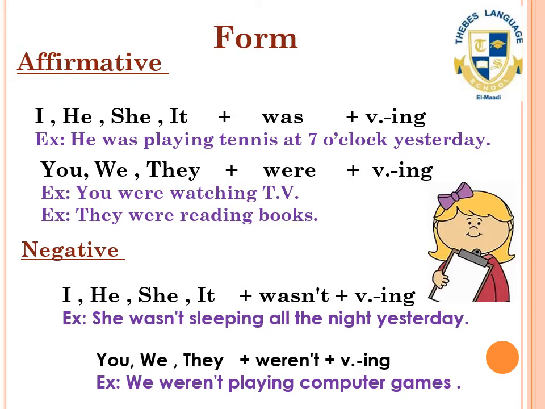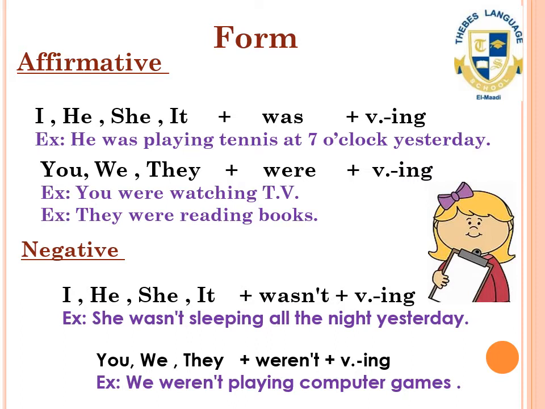So let's start with the affirmative form. What about the affirmative form of the past continuous tense? Do you know it? Okay, let's see. For the singular personal pronouns like I, he, she, it, we use was plus verb ing. For example, he was playing tennis at 7 o'clock yesterday.